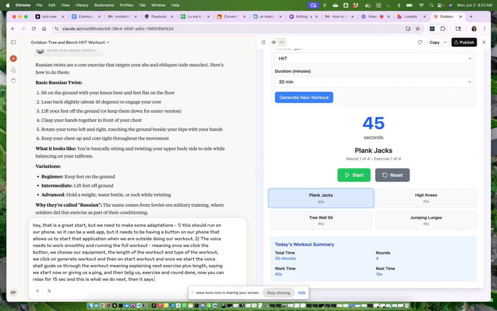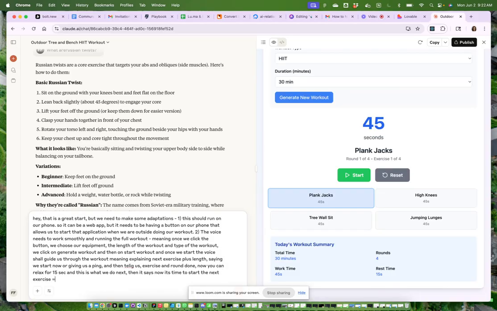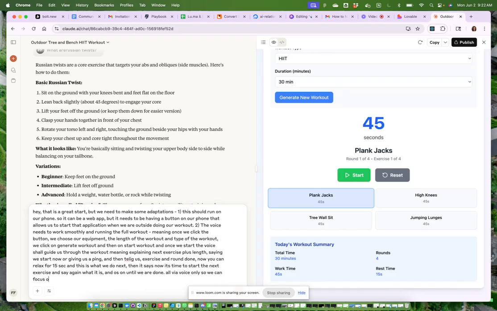Then it says, now it's time to start. The next exercise equals next exercise, and say again what it is, and so on until we are done, all via voice only, so we can focus on our workout.